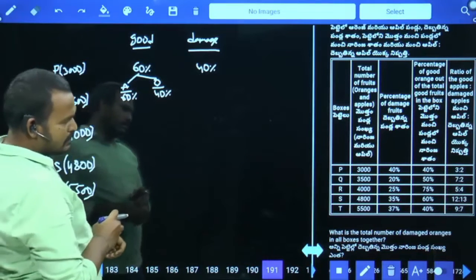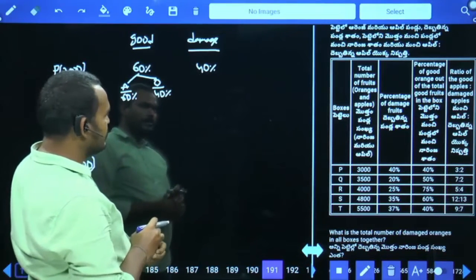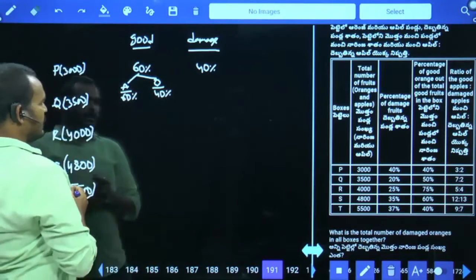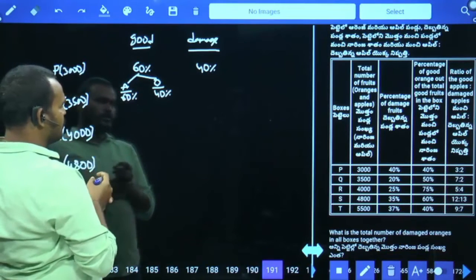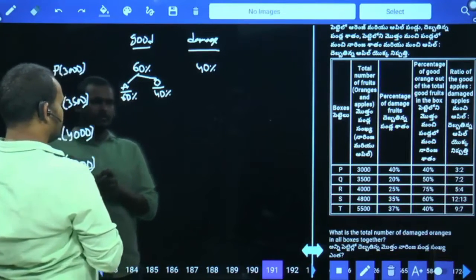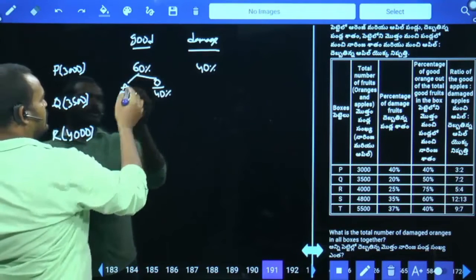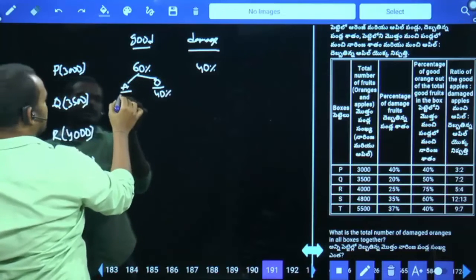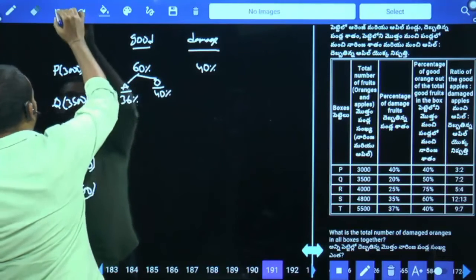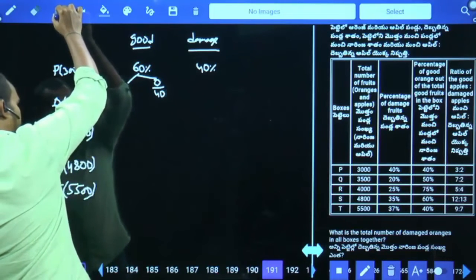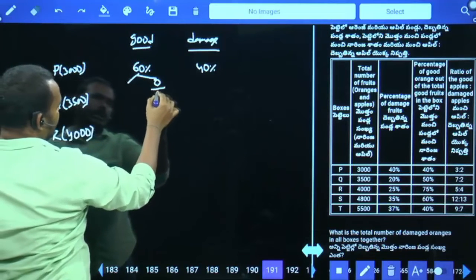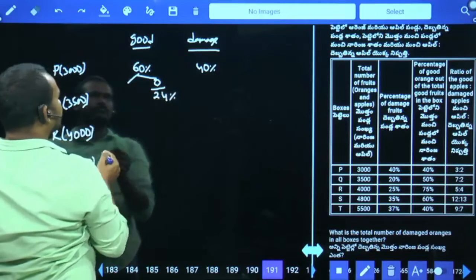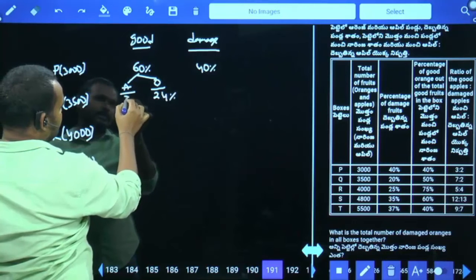Good apples are 3 parts and damaged apples are 2 parts. And here 3 parts equal to 60% means 2 parts are 40%. And one more, good already 60%. In that 60% means we return 36%. And 40% means we return 24%. Oranges are 24% good and apples are 36% good.